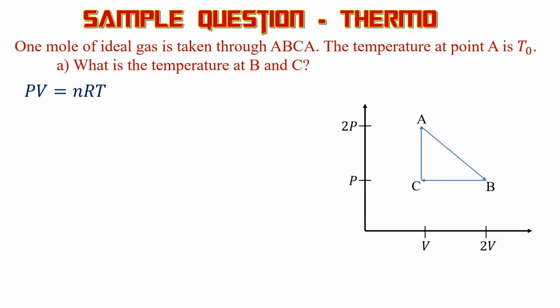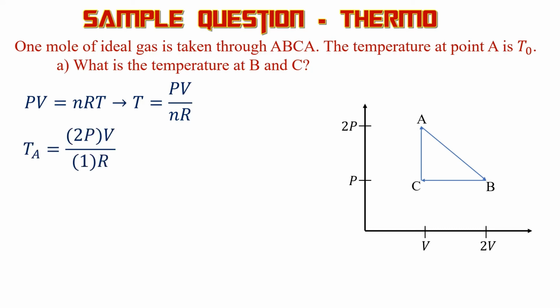So the most helpful formula you're going to have is PV equals nRT. So we're solving for temperature. We have P and V for all these points. We know n is 1 because it was given, and R is a constant, and we're going to leave it as R because it's a fundamental constant. So solving that for T, you get PV over nR. So we can go ahead and find the temperature at each point. We'll start with point A. So at point A, it's 2P because the pressure is 2P. The volume at A is 1 over R.